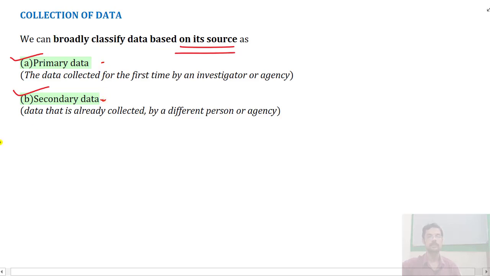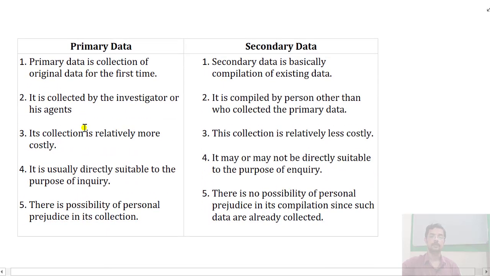Otherwise, if we are sourcing it from some other organization, it is secondary data.